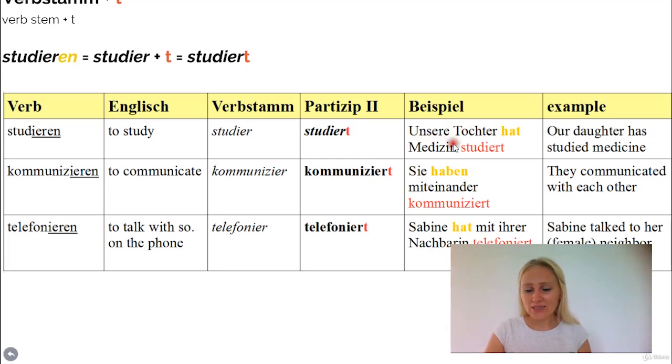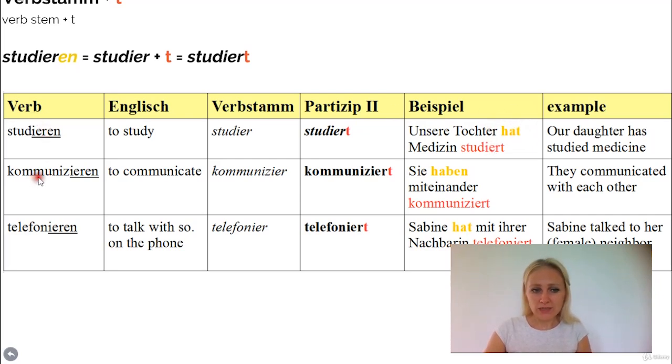So unsere Tochter hat Medizin studiert. Our daughter has studied medicine. Unsere Tochter, our daughter, that's the subject here. We start with the subject. Then comes the verb, which is haben. Haben, you have to conjugate haben. And at the very end comes the Partizip 2.